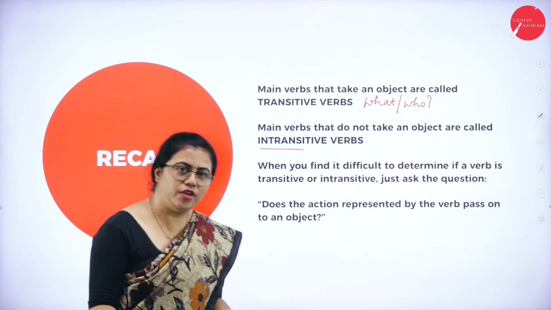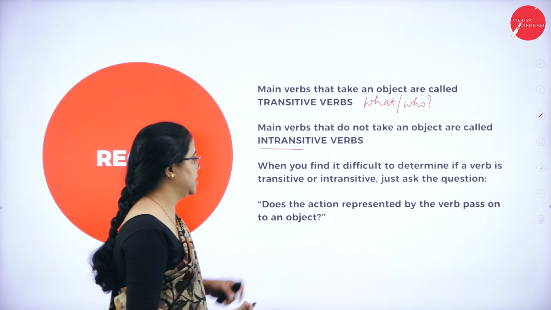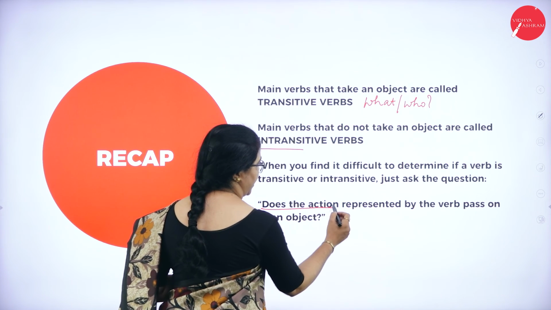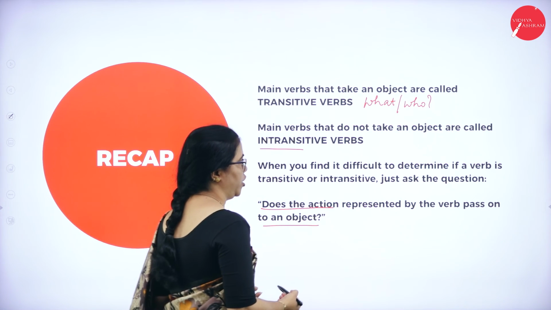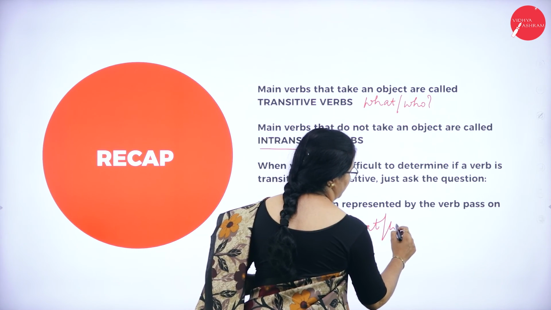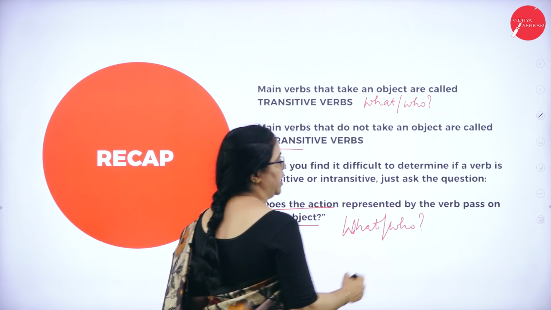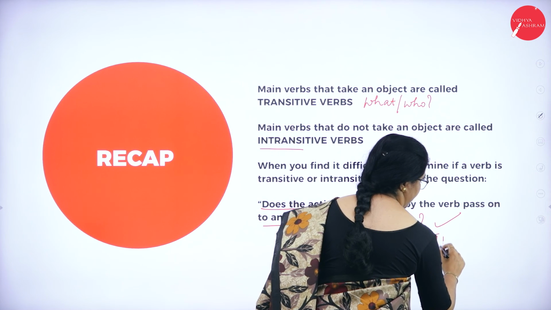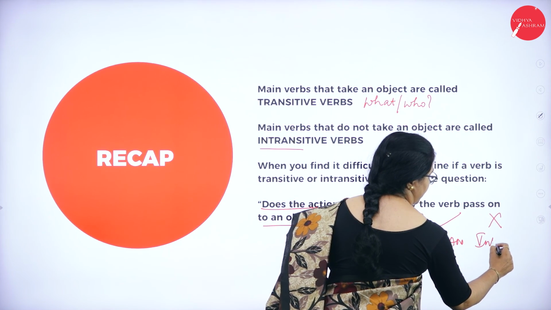If you find it difficult to distinguish between transitive and intransitive verbs, just ask the question what, like, does the action pass on to an object? Just put the question what or who. If you get an answer, then it is transitive. If you don't get an answer, then it is intransitive.